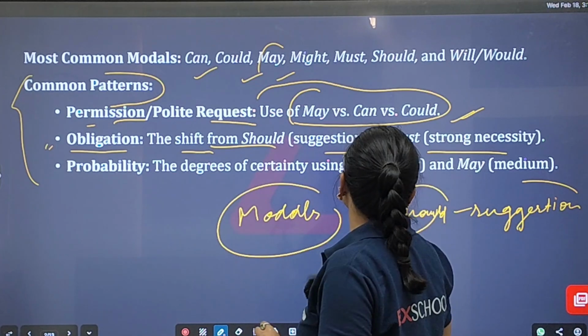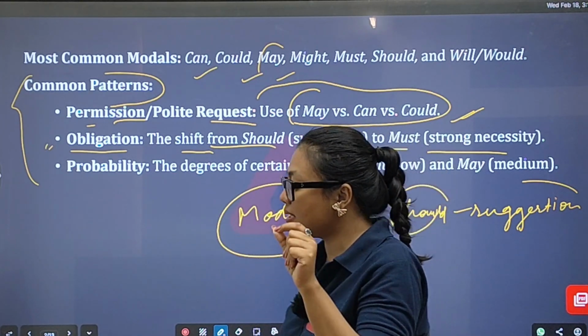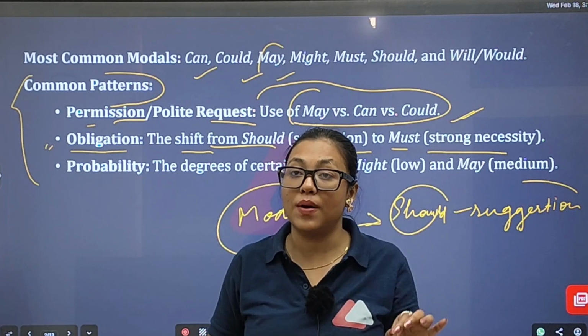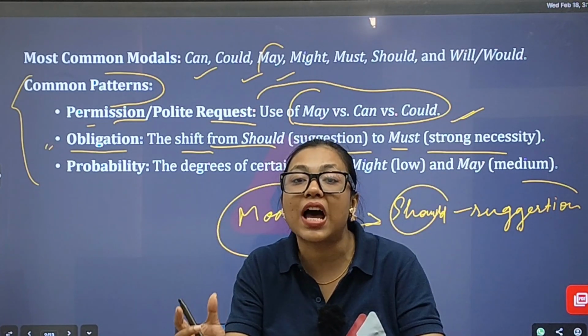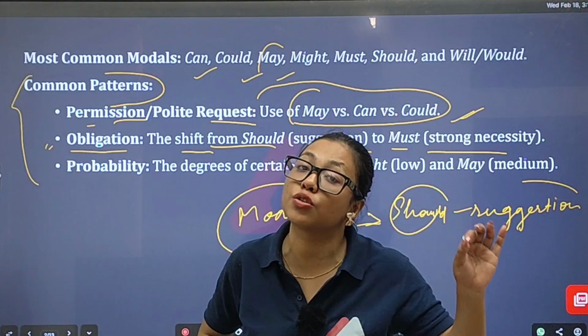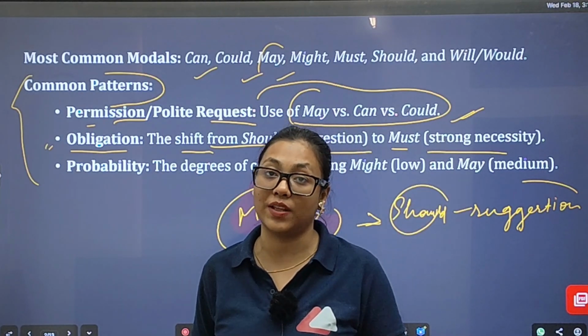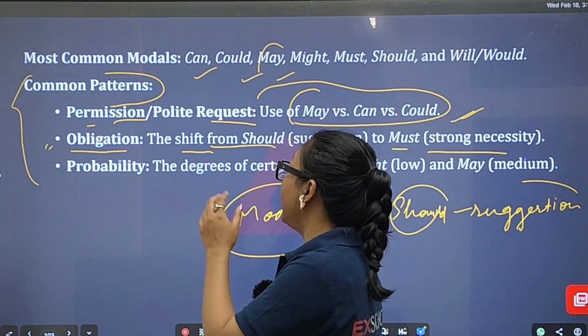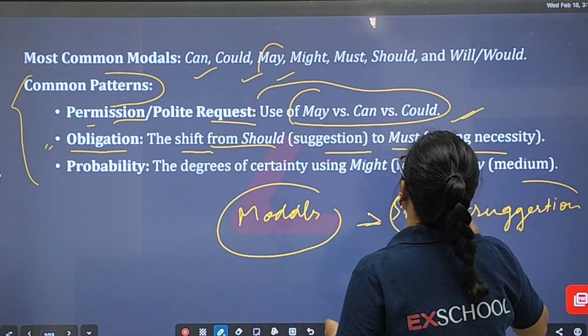Then it comes to must. Must is a strong necessity. Must is when you can't just skip that part. You can't, you must. You are putting that entire stress on a particular person that you must do that, you must perform that. This is must. ये तो होना ही चाहिए. It's a necessity. So when it comes to necessity, we use this model, that is must.